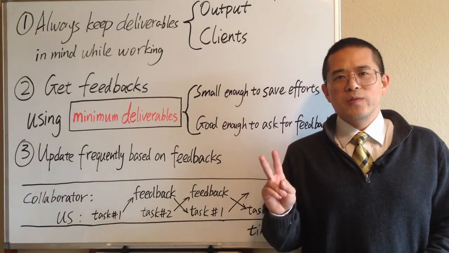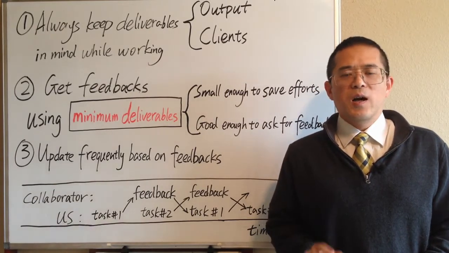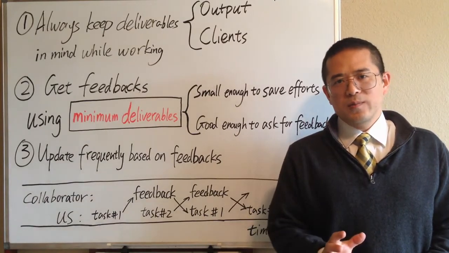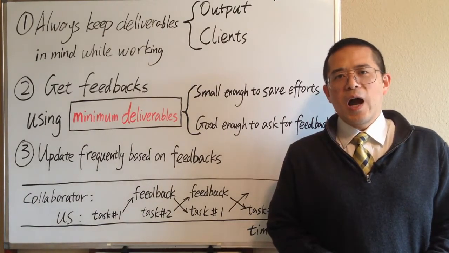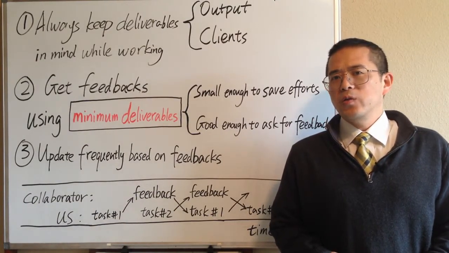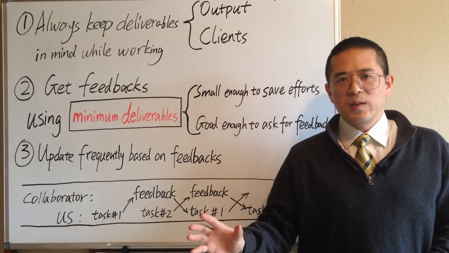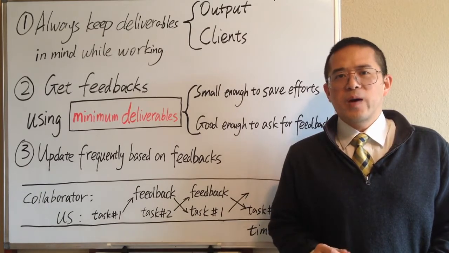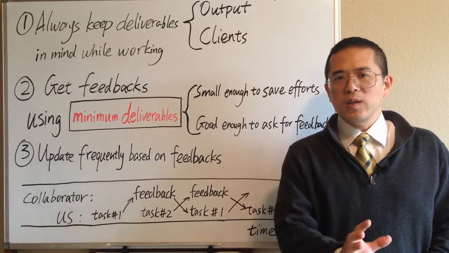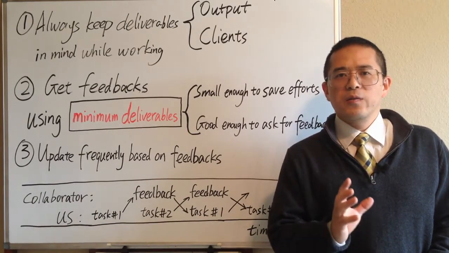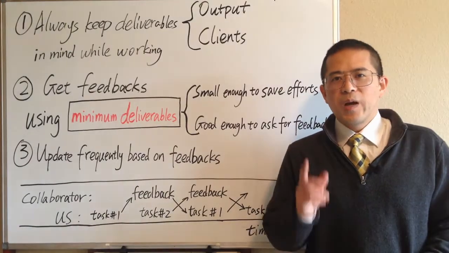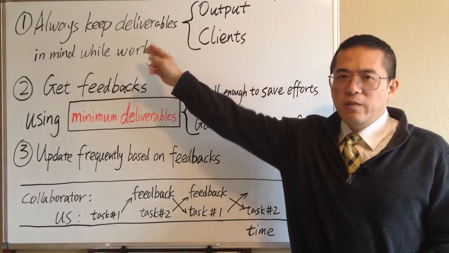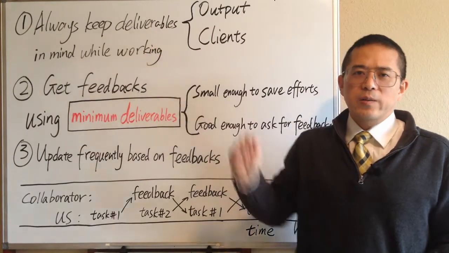The top 2 reasons for low productivity are procrastination and waste of work. In the previous video, I talked about how to stop procrastination. In this video, I will show you how to be more productive by minimizing waste of work and the time needed for rework. My tip number 1 is always keep deliverables in mind while working.